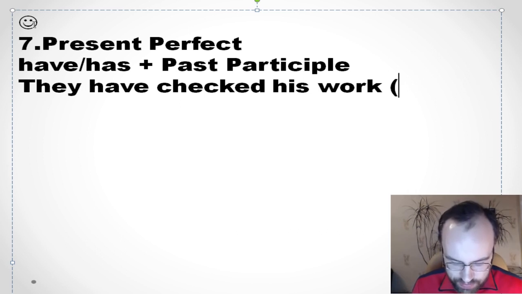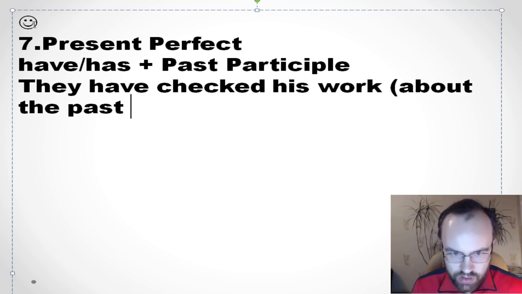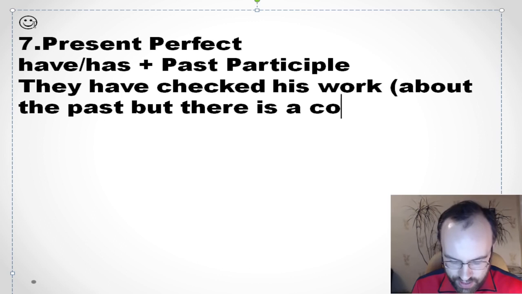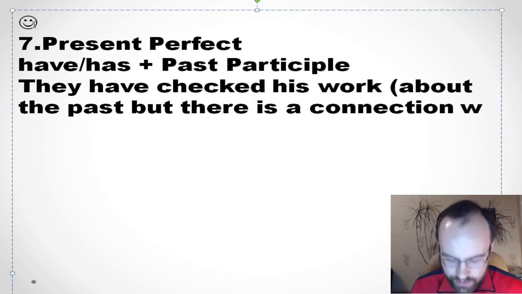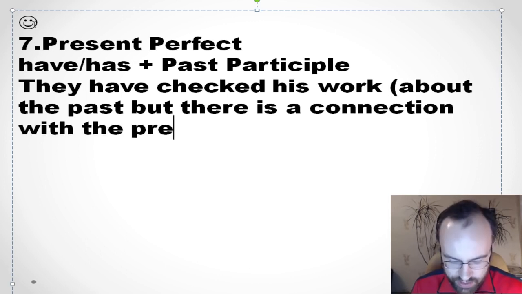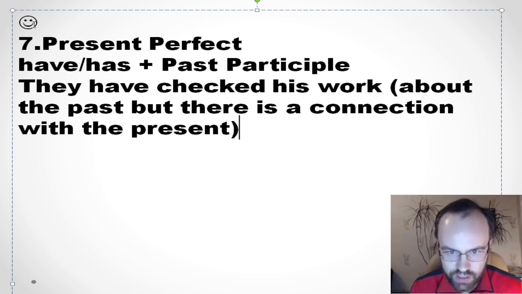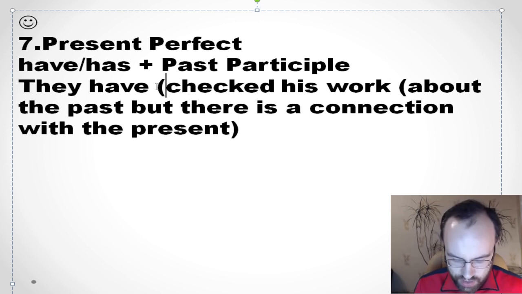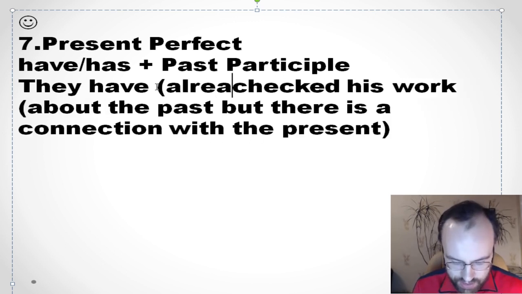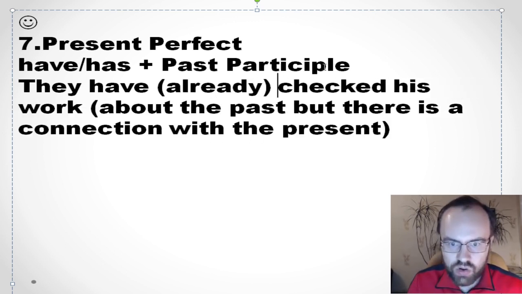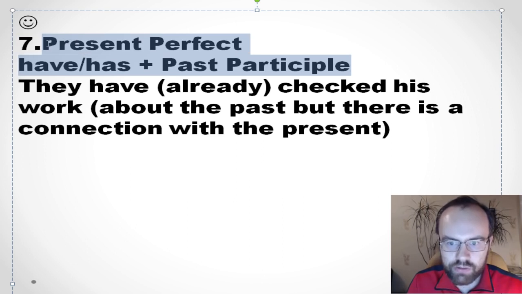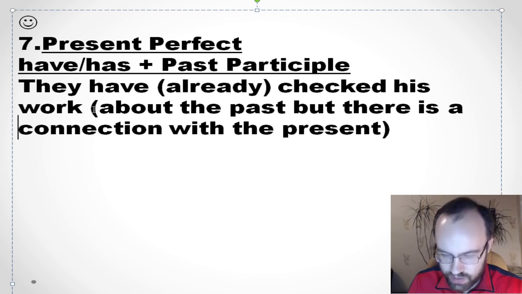So it's about the past, but there is a connection with the present here. It's an important thing. And we usually use it with different time markers, such as, for example, already, just, and so on. So they have already checked his work. It's about the past when there is a connection with the present.